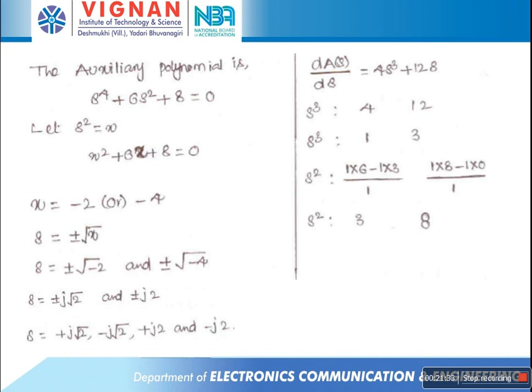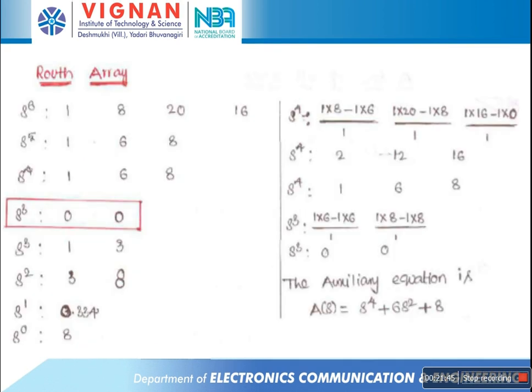So the s power 3 row coefficients are 4 and 12. That row is divided by 4: 4 ones are 4 and 4 threes are 12. Therefore the coefficients of the s power 3 row are 1 and 3. These replace the zeros, and we continue the construction of the row array in the usual manner, finding the elements up to the s power 0 row.